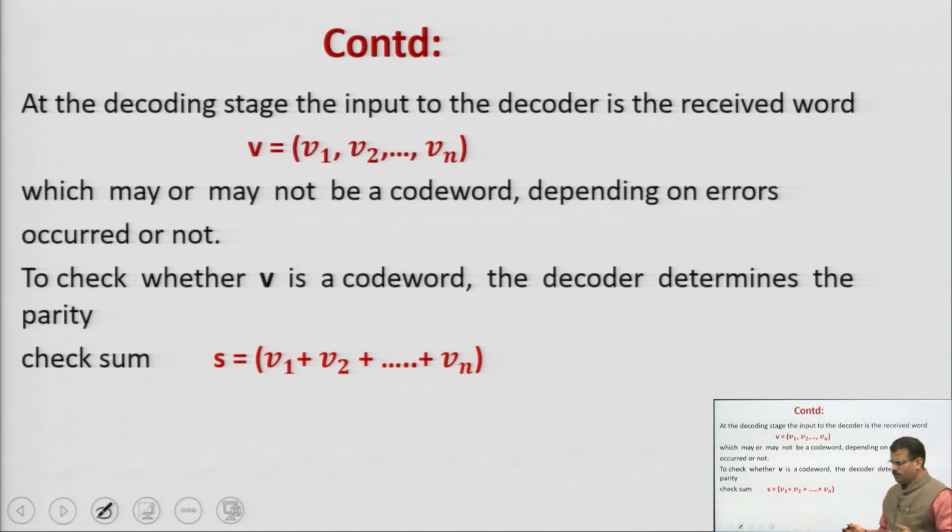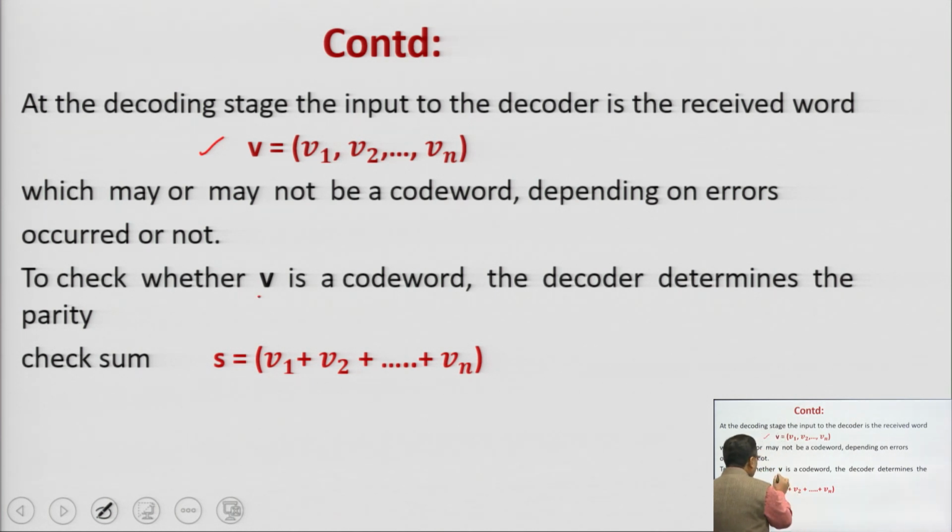The coding side is very simple, you can easily form the code word, but the problem will be at the decoder side. When you come to the decoding stage, what will happen? At the decoding stage, the input to the decoder is the received word. I am assuming V is equal to V1, V2 up to Vn, which may or may not be a code word. This is our final received word, and whether it is correct or not depends upon whether an error is present. So how can you check for the error?